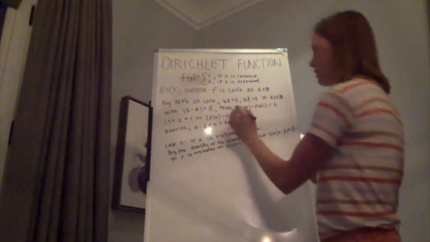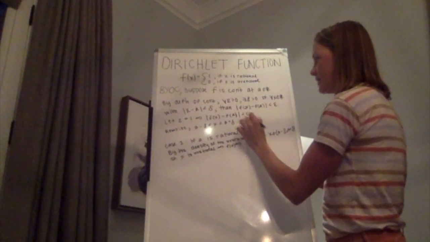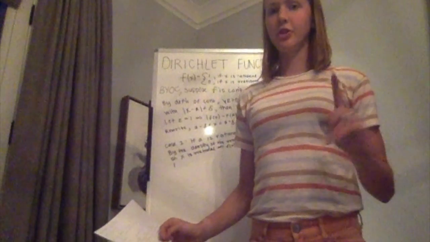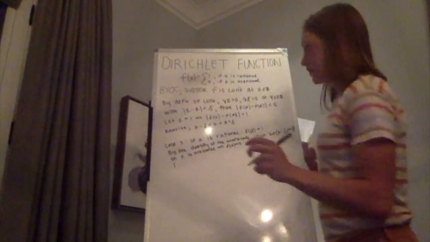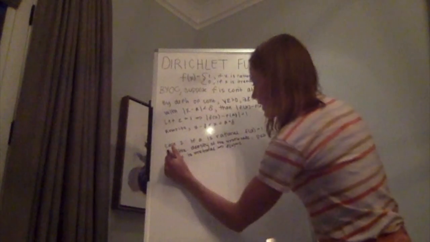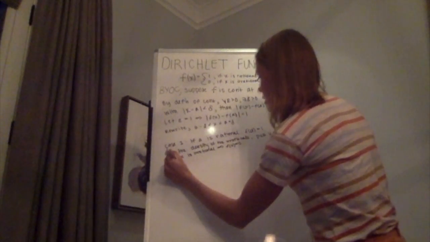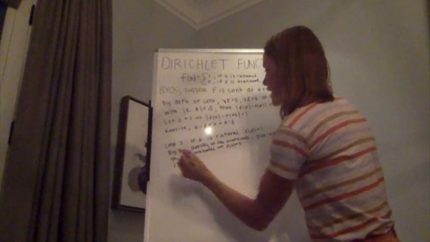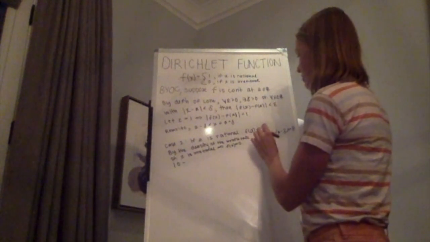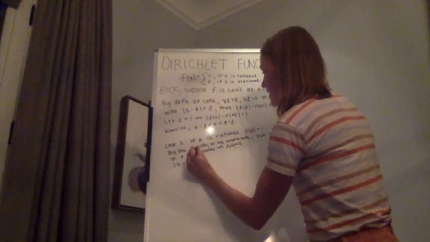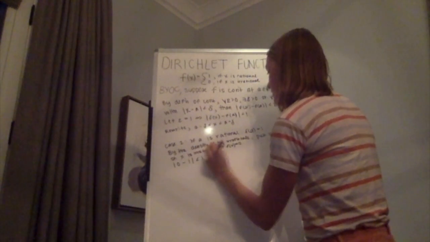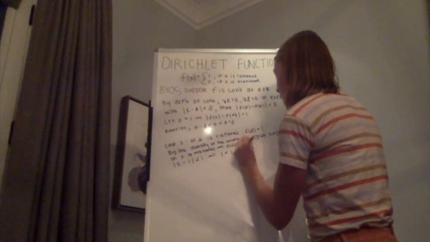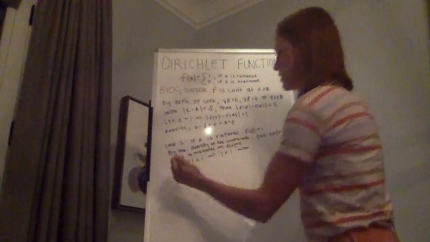So then, when we apply it to our definition of continuity, we see that f of x would be 0, so 0 minus f of a, which we know to be 1. The absolute value of 0 minus 1 is less than 1, which is 1 is less than 1, which is a contradiction. So we got case 1 to a contradiction.